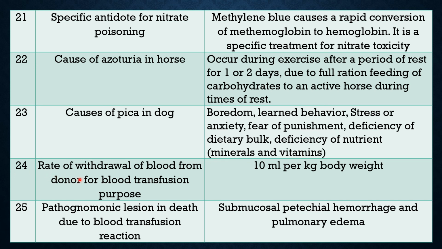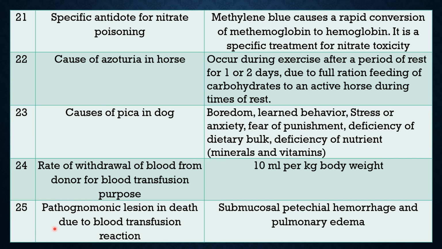Question 24. Rate of withdrawal of blood from the donor animal for blood transfusion purpose. The answer is the rate of withdrawal should be 10 ml per kilogram of body weight.